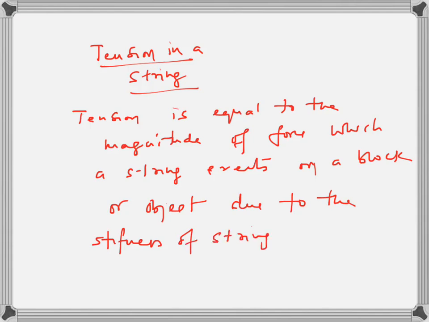So because the string is stiff, it pulls a block or any object attached to it. The force with which the string pulls is called tension.